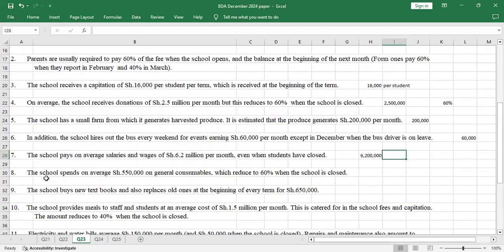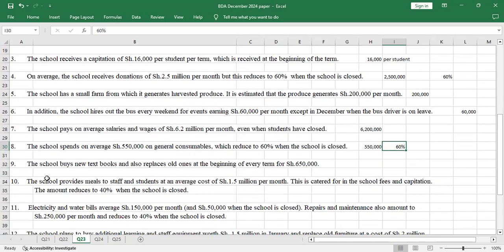Number 8, the school spends on average 550,000 on general consumables. So they spend 550,000, which reduces to 60% when the schools close. So when the students are at home, then that amount reduces to 60%. So I'll come to calculate 60% of 550.